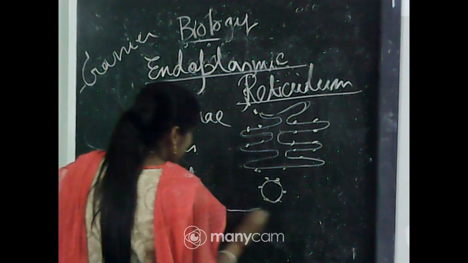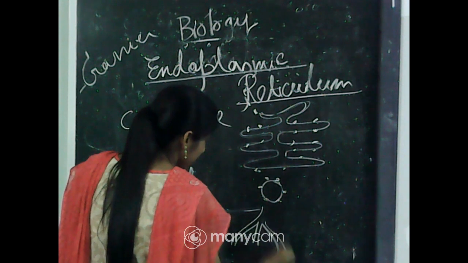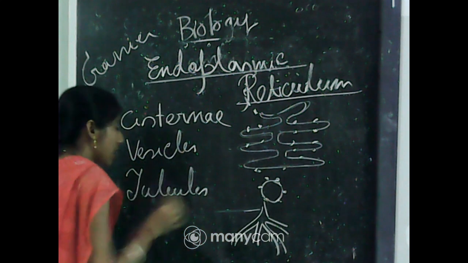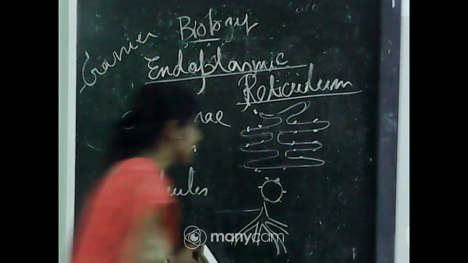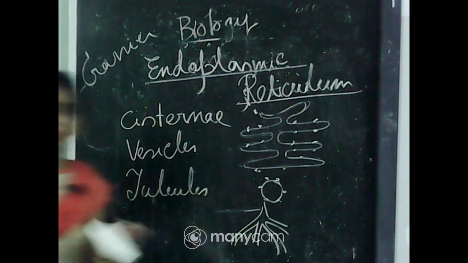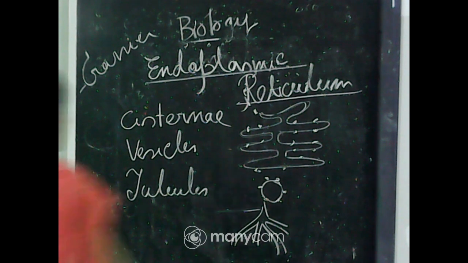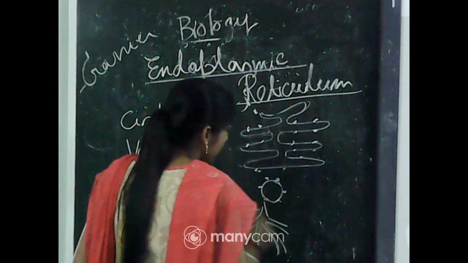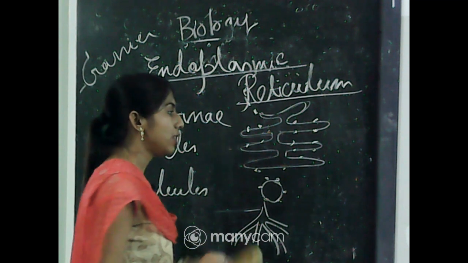Okay. And the last part is tubules. Some branched tubular structures can be found. These structures are called tubules, and they are found mainly near the plasma membrane. Now you can see that this is a branched structure, while the earlier one was the unbranched structure. And usually ribosomes are not present in the tubular part.